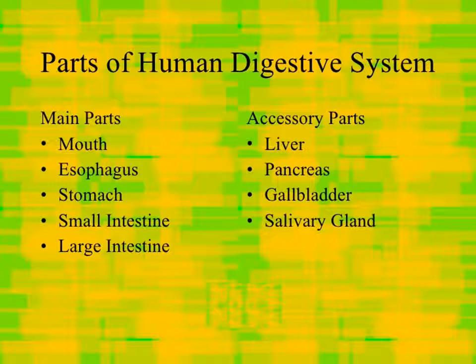Parts of human digestive system. Main parts: first is mouth, second esophagus, third stomach, fourth small intestine and last one is large intestine. Accessory parts means those parts which give help to the digestive system. First is liver, second pancreas, third gallbladder and last one is salivary gland.